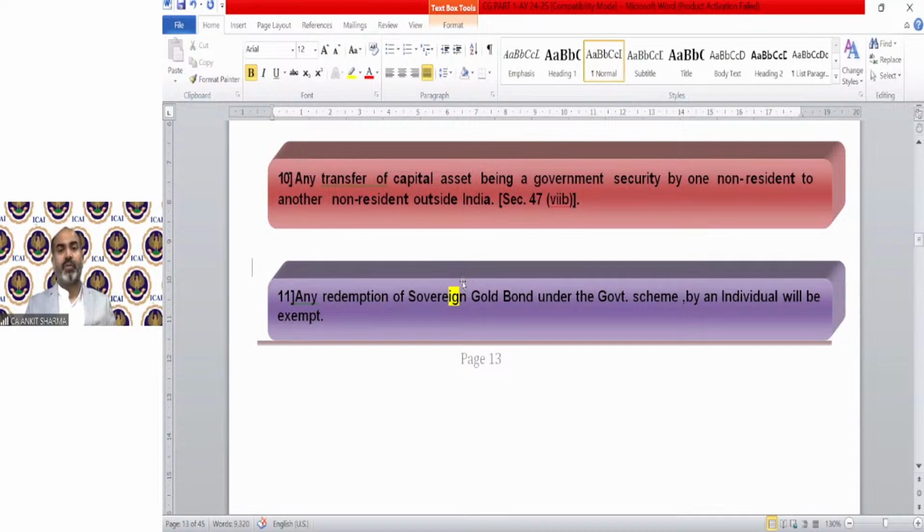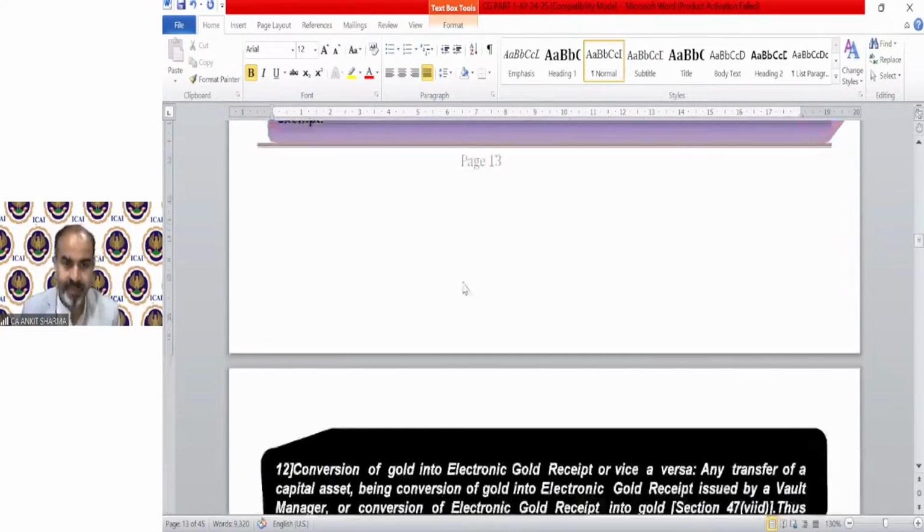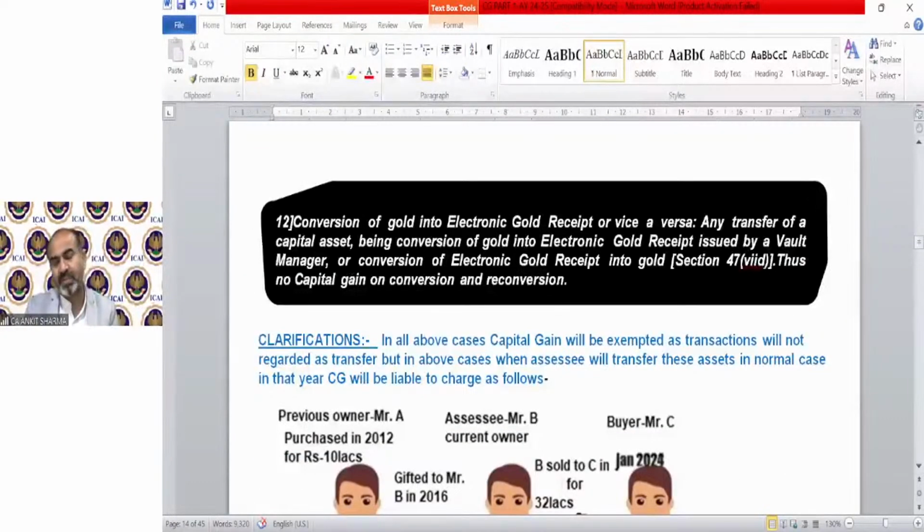Any redemption of sovereign gold bonds under the government scheme by an individual will be exempted. This is new point number 12, which has been inserted. Conversion of gold into electronic gold receipt or vice versa. Any transfer of a capital asset being conversion of gold into electronic gold receipt issued by a vault manager or conversion of electronic gold receipt into gold. Section 47(7)(d). There's no capital gain on conversion and reconversion.